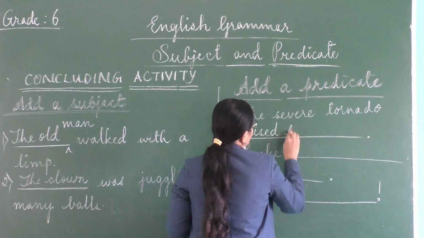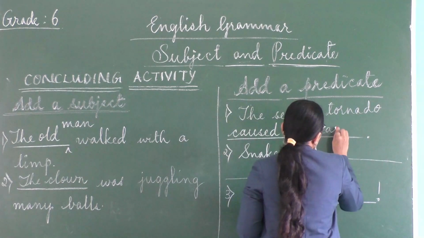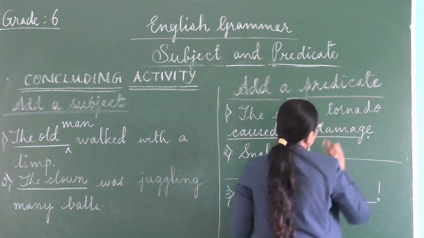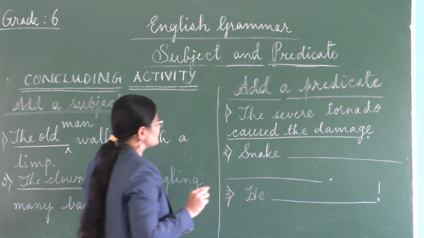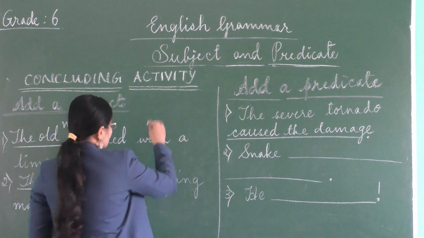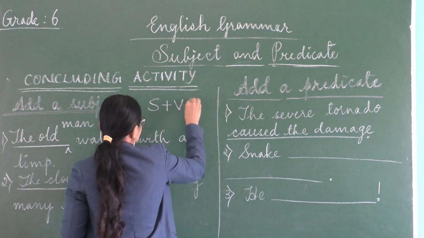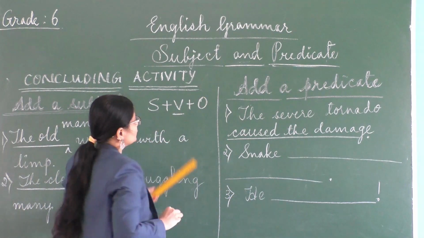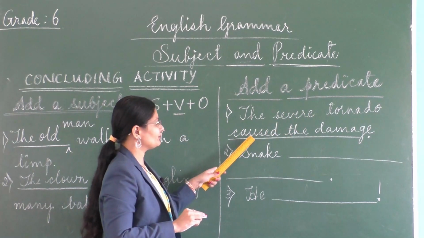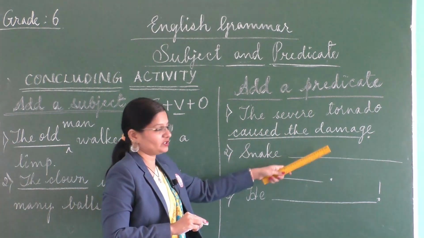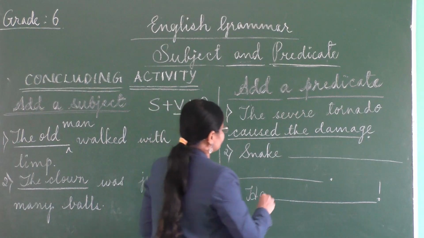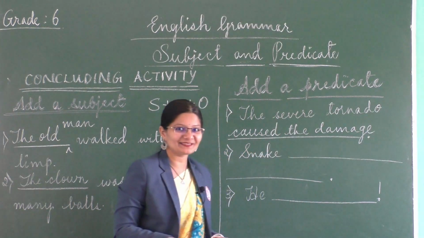caused the damage. Now, did you observe children that we are simply falling in place with the structure that we learned in the starting, that is subject, verb, object. So, the subject is there, here you have the verb and the object. Okay, snake, what do you think you will write here?